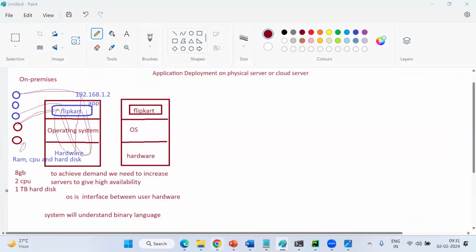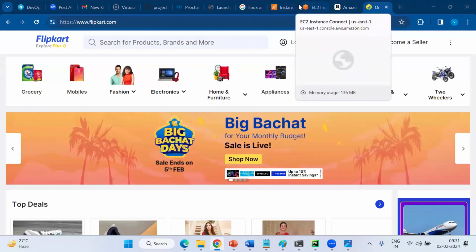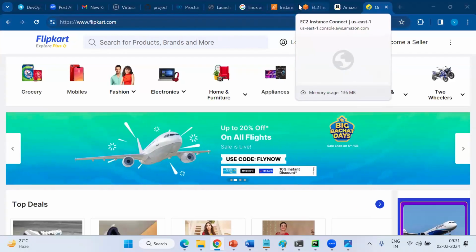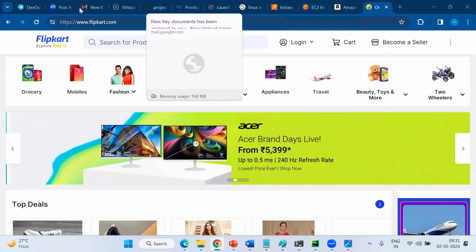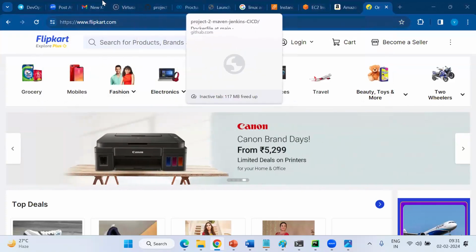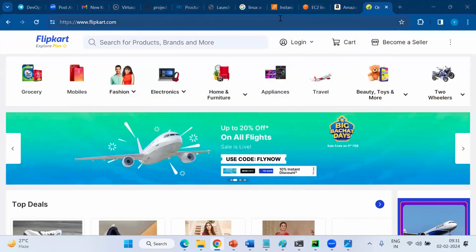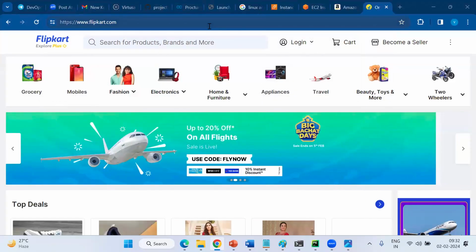If you see my laptop, I have opened so many pages, right? These are running in the backend, which means my RAM is busy with these pages. Say each page is one user, you can understand. Each page, one request. So these many guys are accessing my laptop. So my laptop is busy or not? If I close these pages, my laptop will be fine.